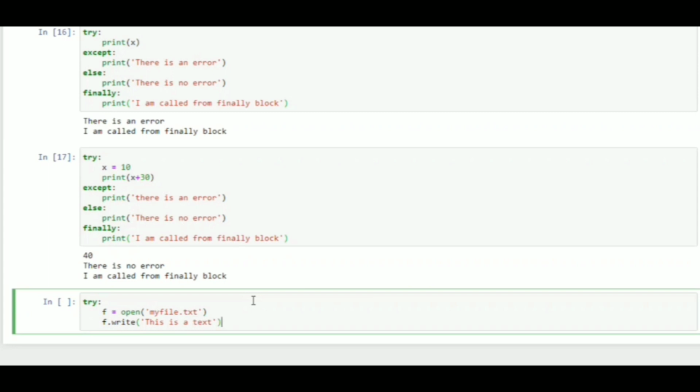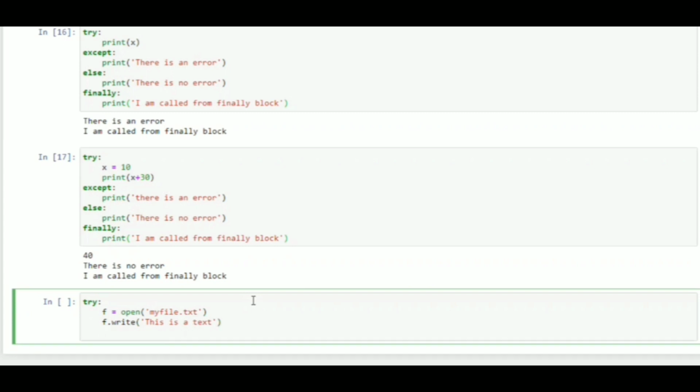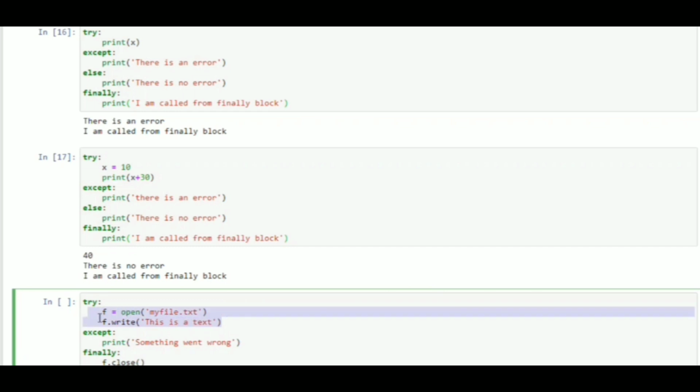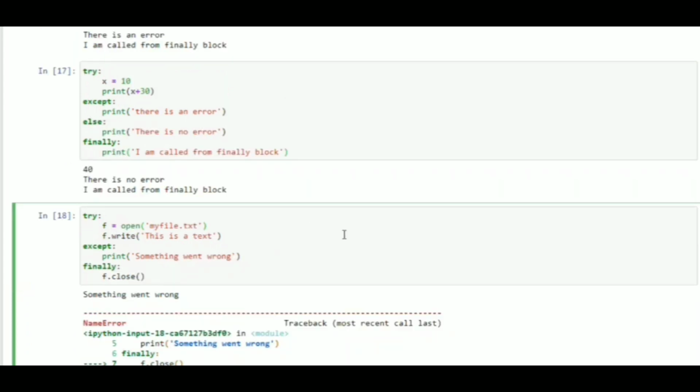and there is an error. I will say except print something went wrong. And finally, I just want to close the file, f.close. And here you can see that at first we have opened our file and doesn't matter whether there is an error or not, we have to close the file so that the program can continue without leaving the file object open.